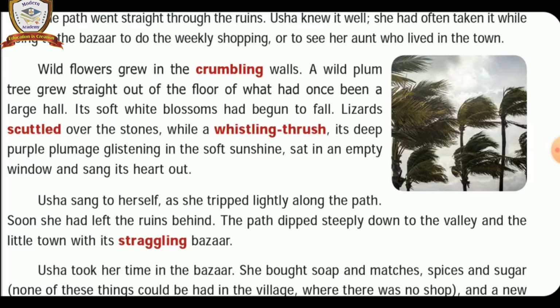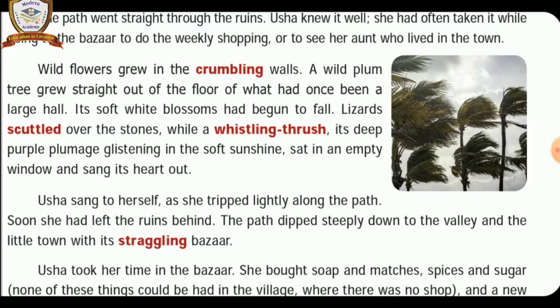Listen, point wise, let us learn the meaning, children. This paragraph is on the way towards the haunted hill. Understand, children? During the weekly visit, she happened to notice on the way towards the haunted hill. She noticed the wild flowers were growing in the destroyed building. Understand? Nobody was there. In the hall of the destroyed building, there was a plum tree. There were white flowers in the plum tree. Understand? It started shedding its white soft flowers.